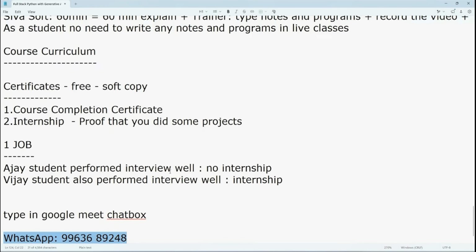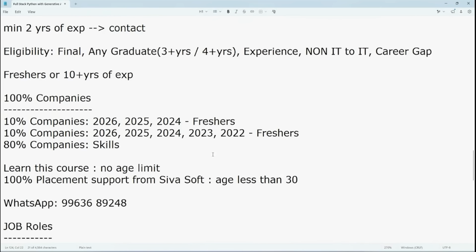And next, coming to the age limit. If your age crosses 30 and above, again same, ping me on WhatsApp. I want to know about your history. Based on that, I can suggest. To learn the course, no age limit. But if you are expecting placement support from SIVASOFT, then definitely your age should be less than 30. Okay. So this is an overview.